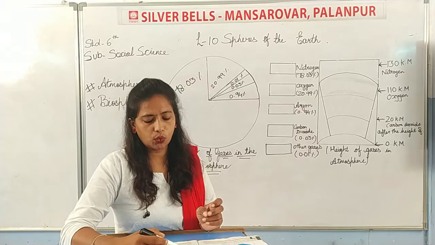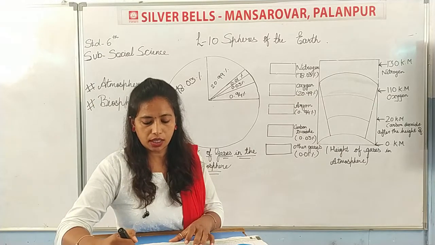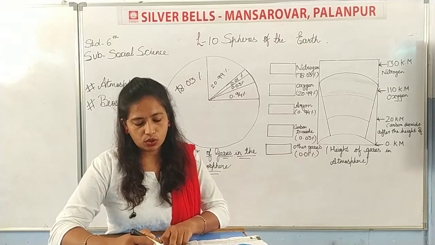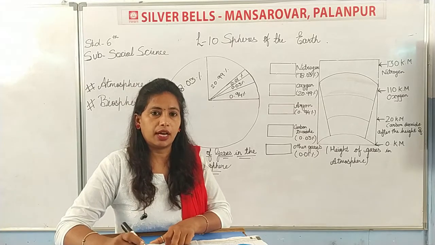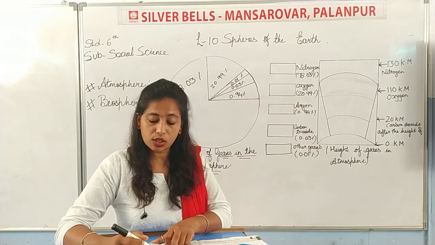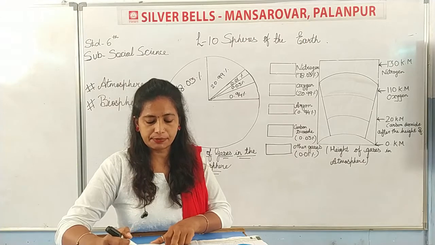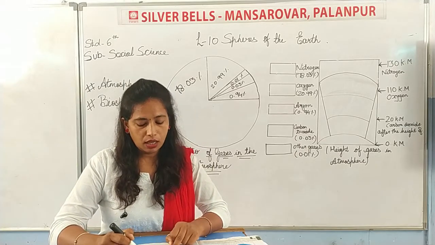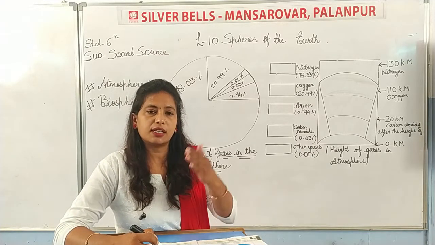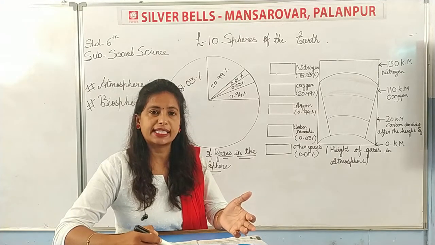Now here, due to various particles in the atmosphere, sunlight is seen spreading on the earth. It does not become dark or bright suddenly. I have told you that in the atmosphere there are many particles, dust particles, and many gases also. So due to various particles in the atmosphere, sunlight is seen spreading. Sunlight क्या होती है? वो spread होती है on the earth, and it does not become dark or bright suddenly. आपने देखा होगा जैसे सनसेट होता है, क्या तुरंत डार्क होता है? No. So it does not become dark or bright suddenly.